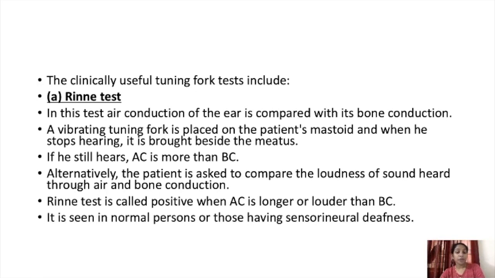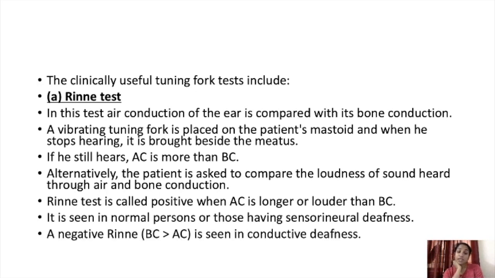So it is positive if air conduction is longer than bone conduction, and it is seen in normal persons, and also in sensory neural deafness, where AC is greater than BC. A negative Rinne test is seen in conductive deafness. In conductive deafness, the Rinne test will be negative. There the bone conduction is more than air conduction. So that is Rinne test.